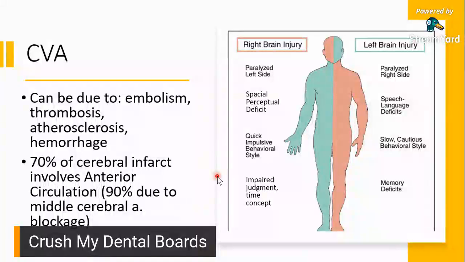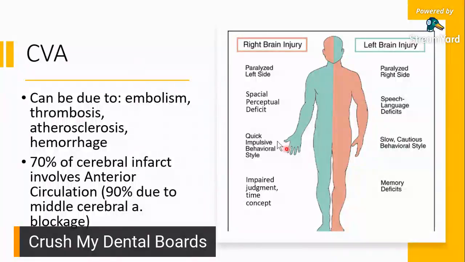Left brain injury, paralysis on the right side. Right brain injury, paralysis on the left side. Okay? So it crosses. It's not ipsilateral. Alam niyo naman yung ipsilateral, di ba? I mean, you remember that. Ipsilateral is same side. But when it comes to brain injury, it's contralateral. Right brain injury, left side of the body paralyzed. Left brain injury, right side of the body paralyzed.